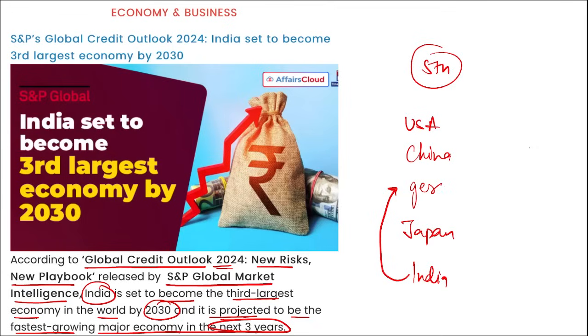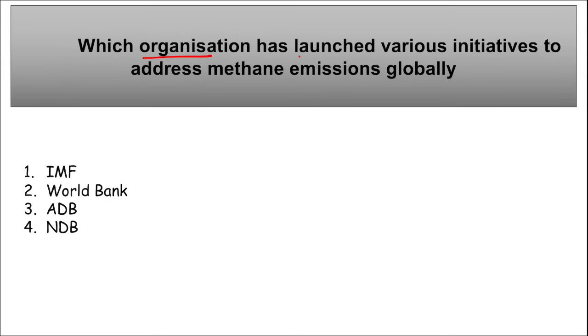Also, the GDP is expected to rise from 3.5 trillion to 7.53 trillion dollars in 2030, and 3.5 was in 2022, but now we have crossed the mark of $4 trillion also. Remember this data. Next, which organization has launched various initiatives to address methane emissions globally?